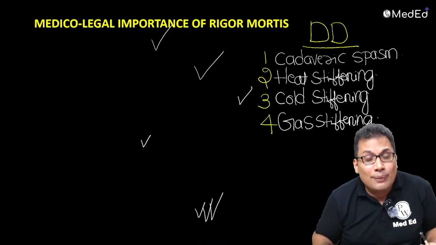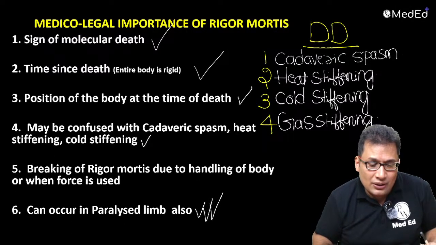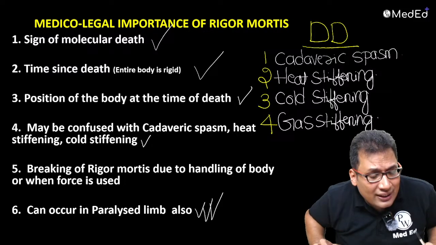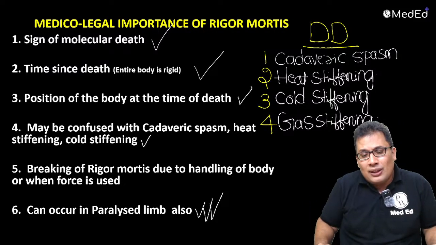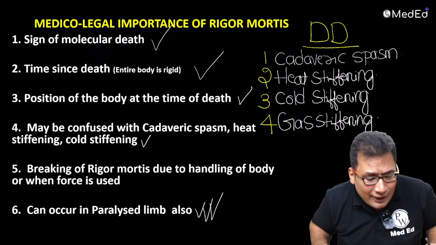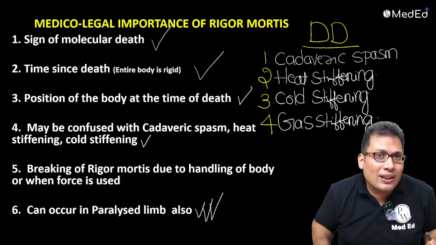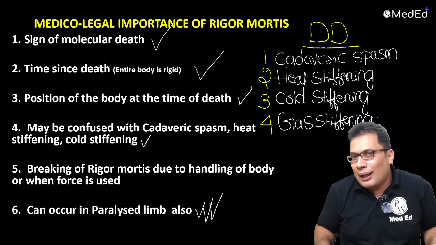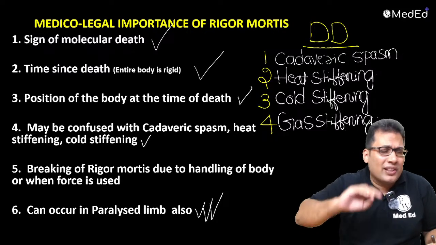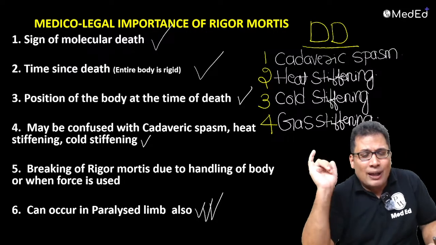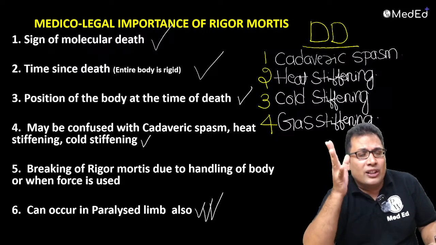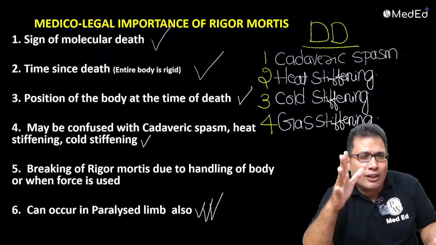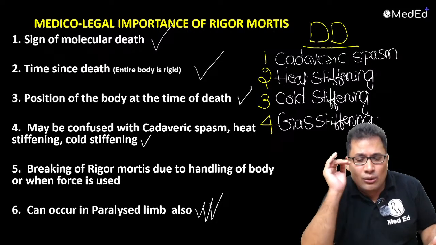So then you need to write about the medico-legal importance, guys. So what are the medico-legal importance? Sign of molecular death, time since death can be established, position can be established. Sometimes it is confused with cadaveric spasm, breaking of rigor mortis because of the manual handling of the dead body. So it can occur in paralyzed limb. Differential diagnosis, there are 4 conditions: cadaveric spasm, heat stiffening, cold stiffening and gas stiffening. So if you write this, more than sufficient for your main question, that is 10 mark question.